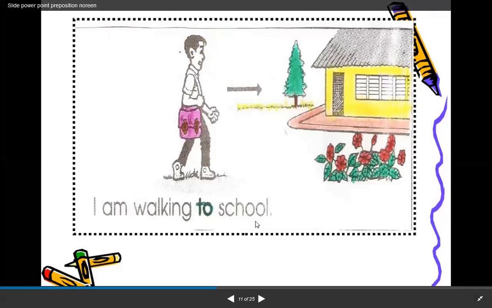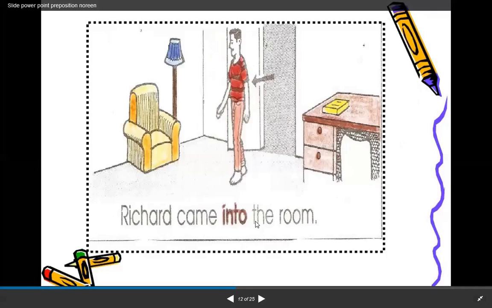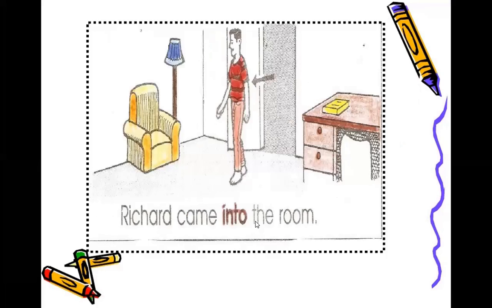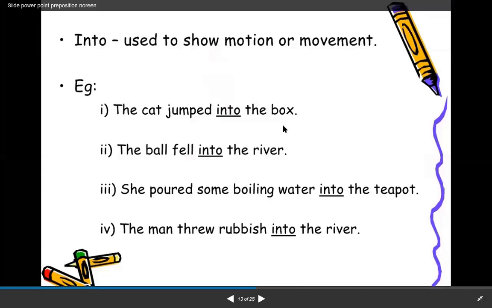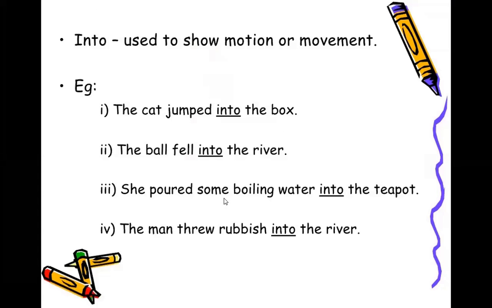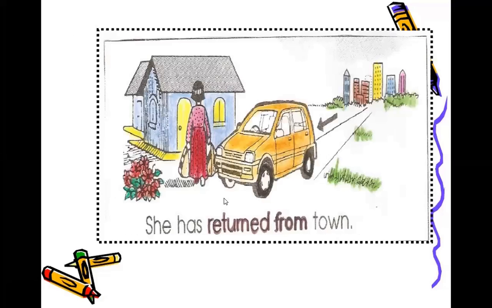I am walking to school. Richard came into the room. Let's have some more examples. The cat jumped into the box. The ball fell into the river. She poured some boiling water into the pot, meaning the water is going from one place to the other. The man threw rubbish into the river, moving from one direction to the other.